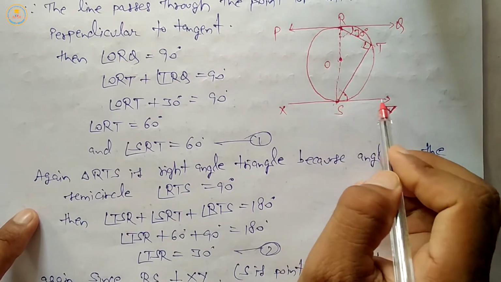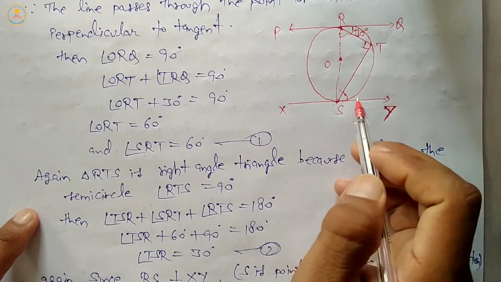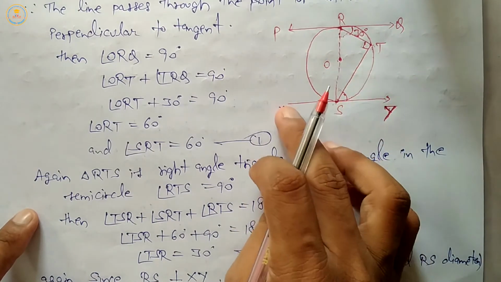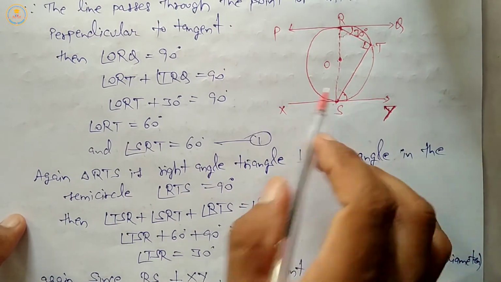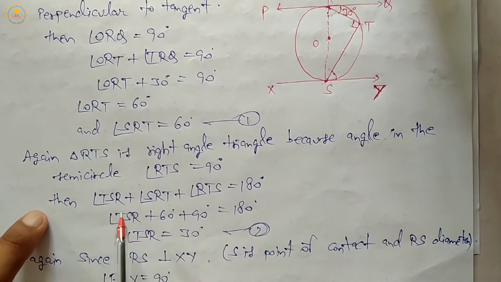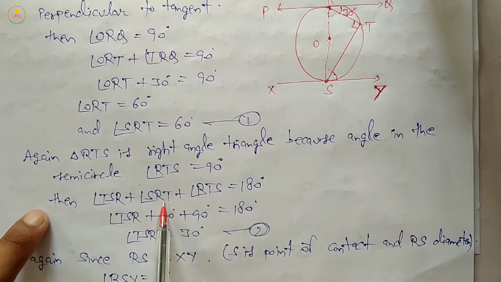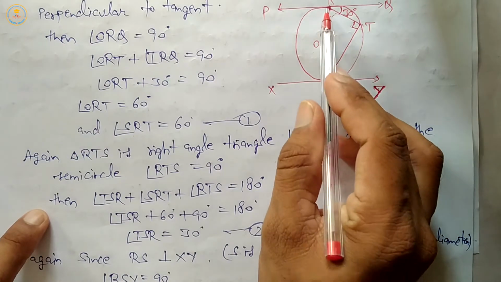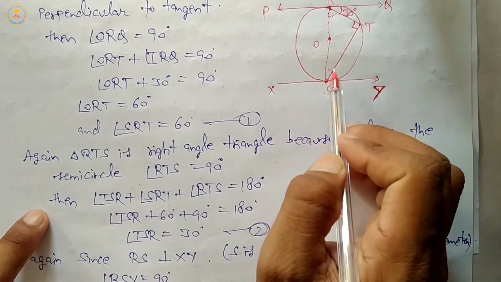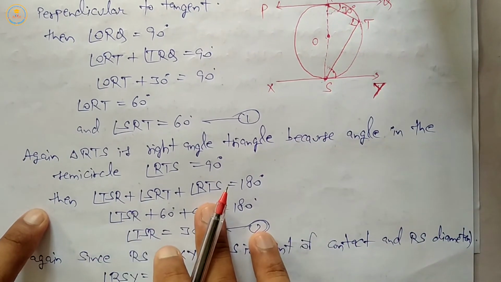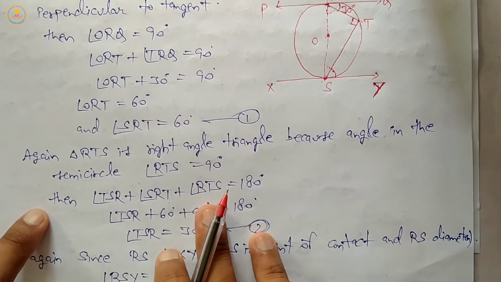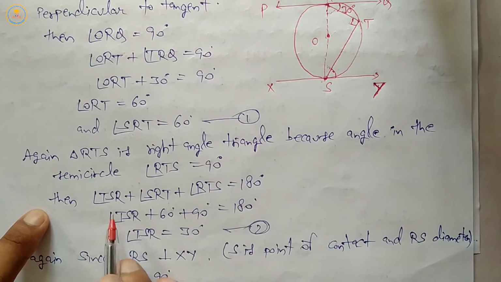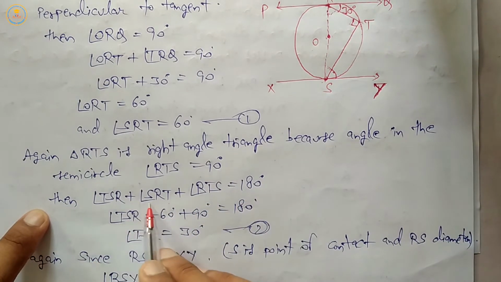Because OSY is a right angle, OS is perpendicular on XY. This one is 40 degree. Therefore we can say that TSR plus SRT plus RTS, the sum of all angles in a triangle, is 180.